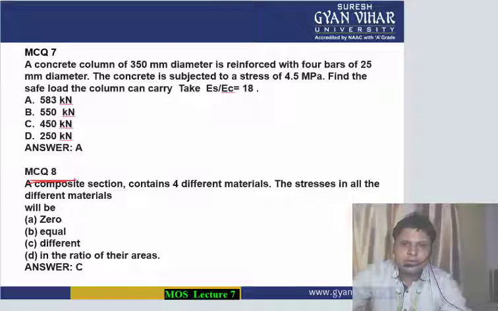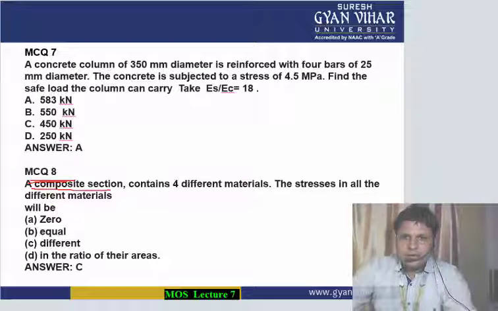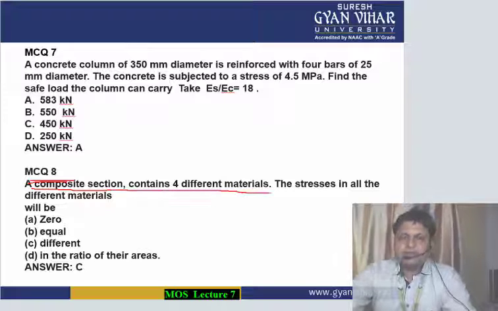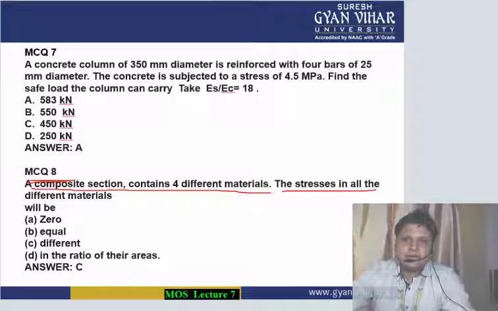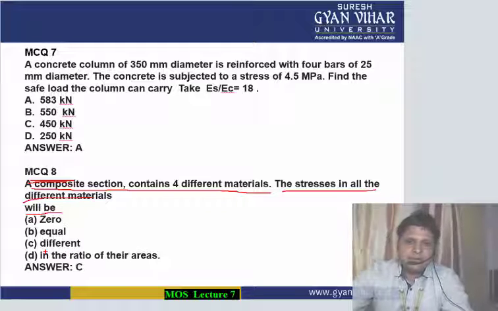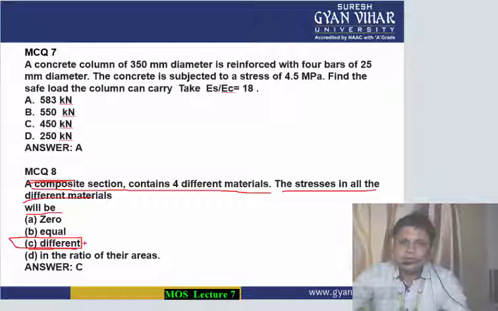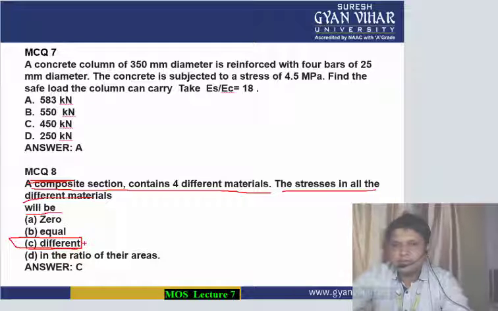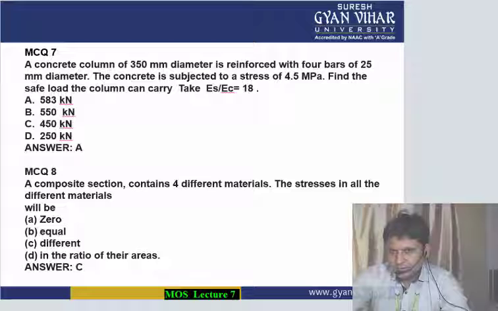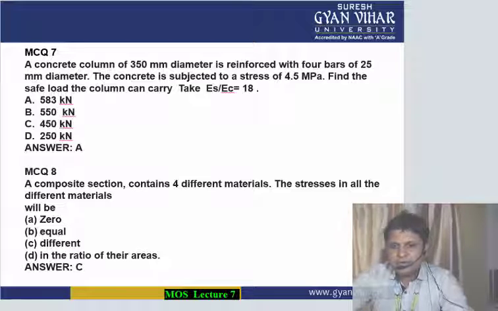What is the question saying to you? A composite section contains 4 different materials. The stresses in all the different materials will be, we all know, since the materials are different, therefore stresses will be different. Alright, don't get confused in it. Stresses are always different. Only the elongation is equal in the individual members of a composite section.